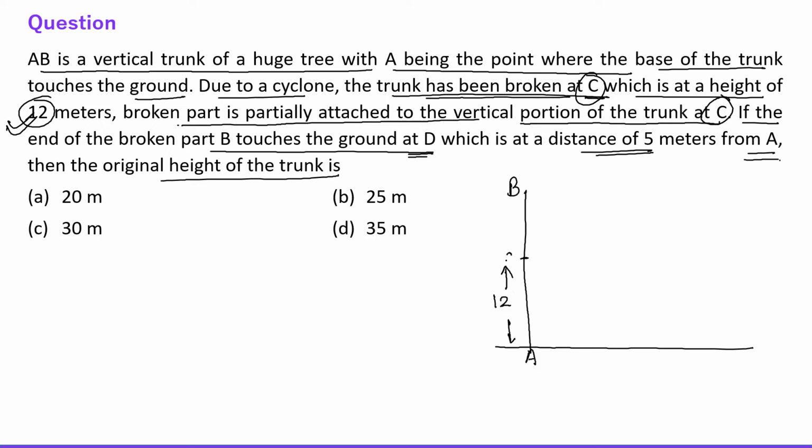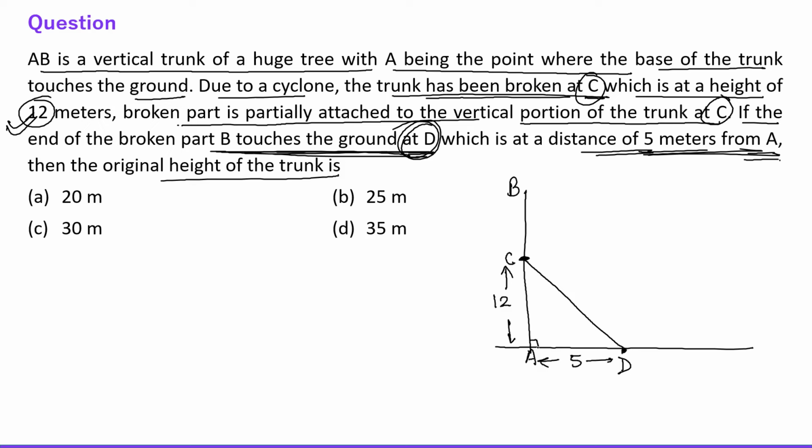So C is here. Due to a storm, it is broken from this point, and so this B is coming here now. So B touches the ground at D. Question is saying B touches the ground at D. So now this is D, which is at the distance of 5 meters from A. Okay, so this is 5, right?